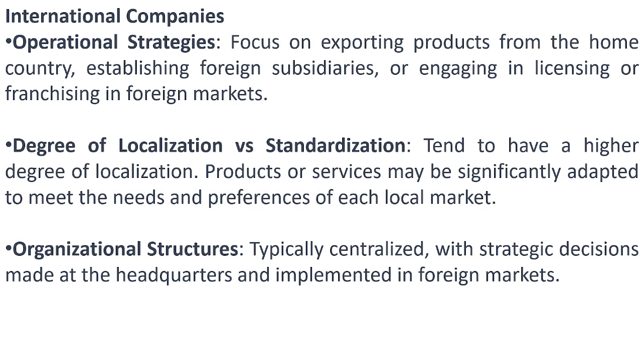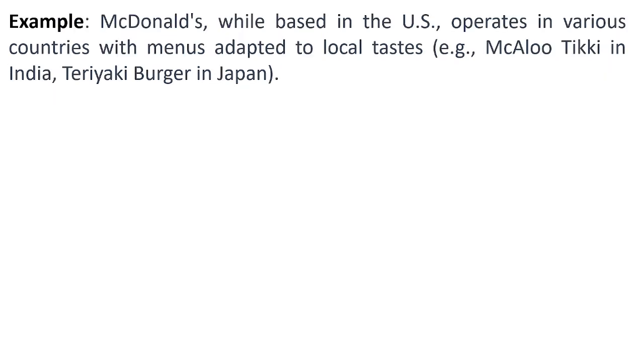I gave you the example of McDonald's. The McDonald's menu is different in different countries. Product or services may be significantly adapted to meet the needs and preferences of each local market. Organization structures are typically centralized, with strategic decisions made at the headquarters and implemented in foreign markets. For example, McDonald's, while based in the US, operates in various countries with menus adapted to local tastes. That is the Mac Aloo Tikki in India, and the teriyaki burger in Japan.